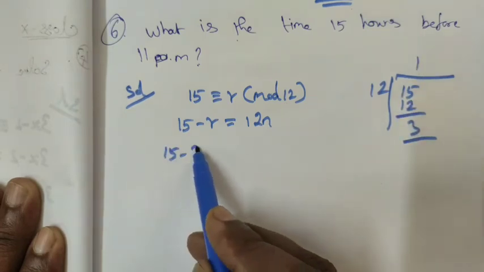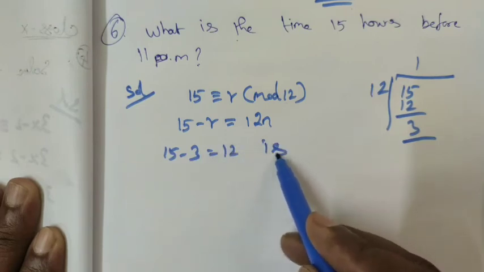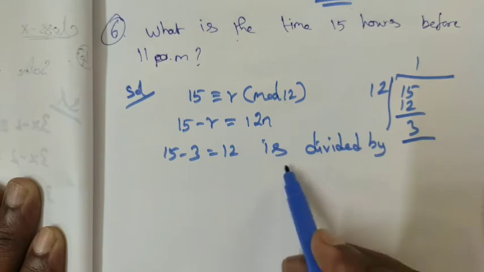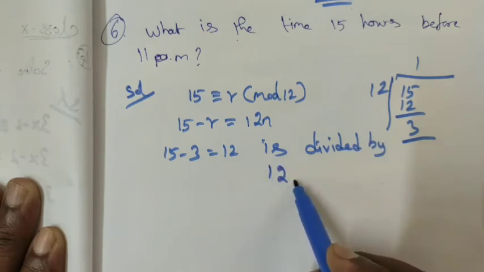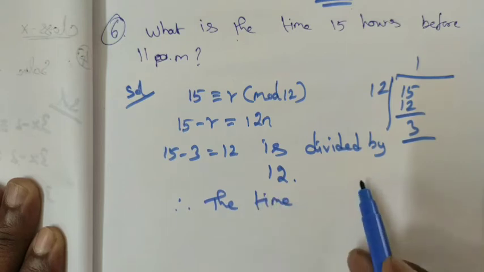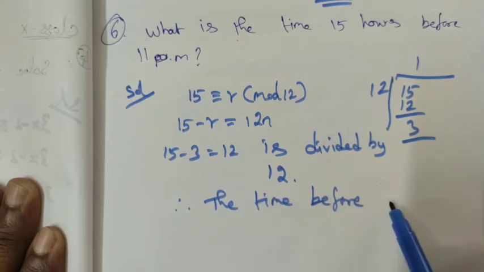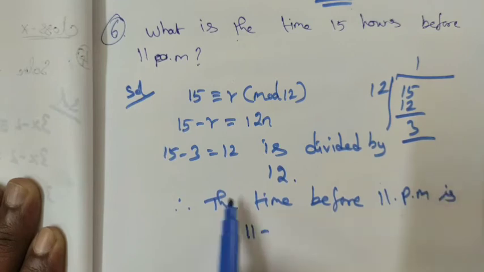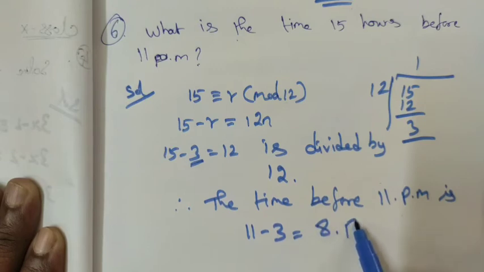So 15 minus 3 is equal to 12, divisible by 12. Therefore the time before 11 p.m. is 11 minus the remainder 3, which is equal to 8 p.m. That is the answer.